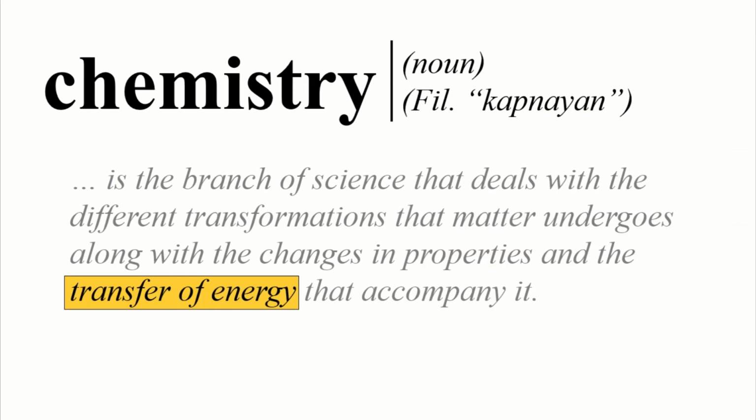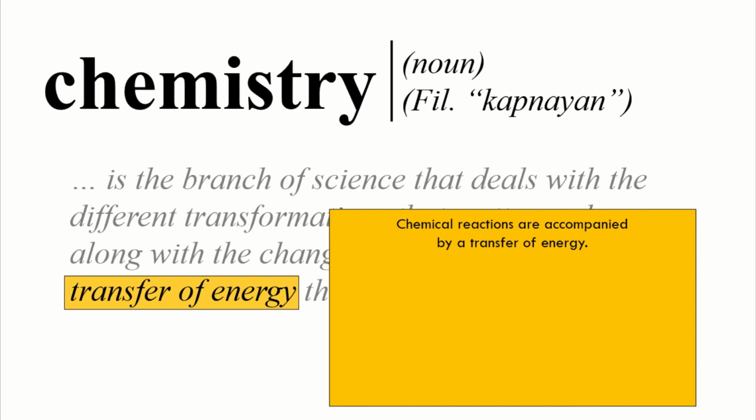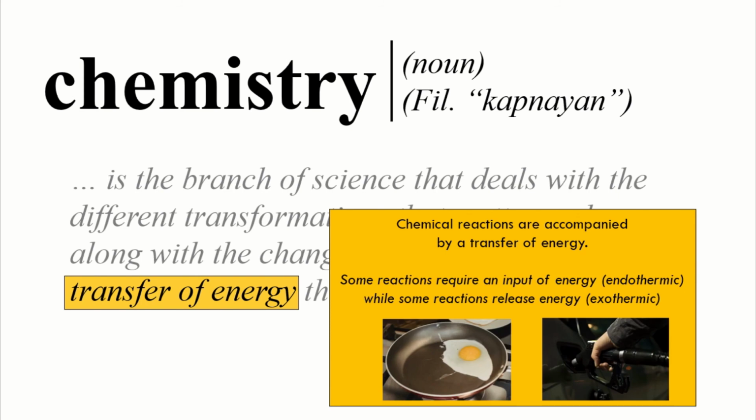Next up, the transfer of energy that accompany the chemical reactions. Chemical reactions are accompanied by transfer of energy. Some reactions require an input of energy, and we call those endothermic reactions, such as the cooking of food. Through cooking of food, we introduce heat as a means of breaking down the proteins and other biomolecules, therefore making them edible for humans. While some reactions release energy, such as the combustion or burning of fuel, and in these processes, energy is released so that this energy can be used for our cars and other types of vehicles.